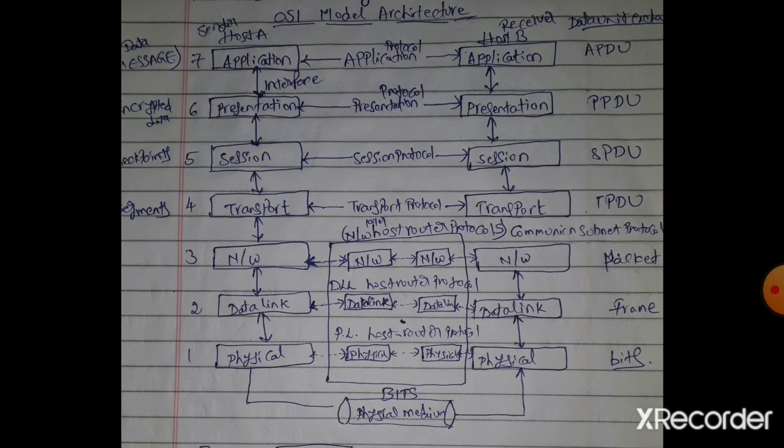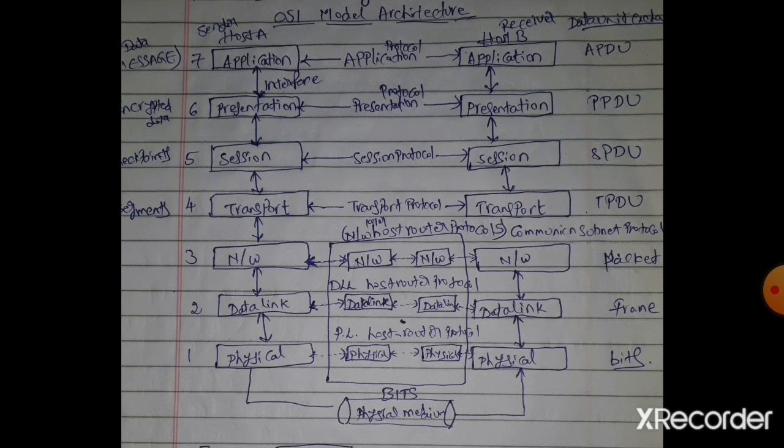The second issue in this network layer is congestion. If too many packets are present in the subnet at the same time, that leads to congestion. The control of such congestion belongs to the network layer only. Congestion can be controlled here by two techniques.